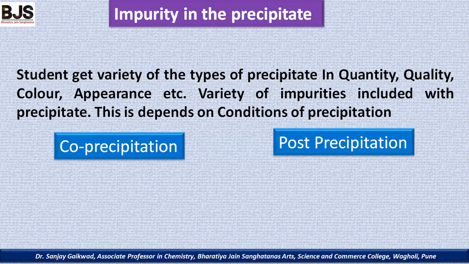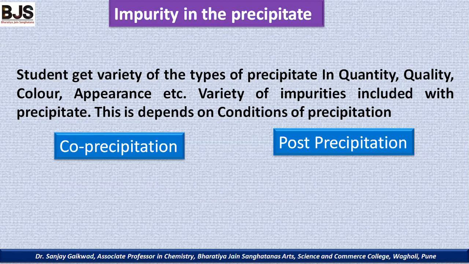In case of quality, some students get a bulk precipitate with crystalline quality, but some students get just the appearance of color or small particles. These varieties are observed because of impurity, and they do not follow the conditions for good precipitation. Now, it includes impurity in the precipitate.